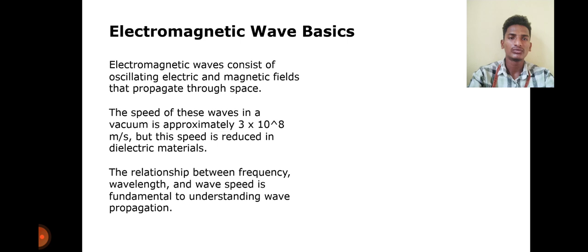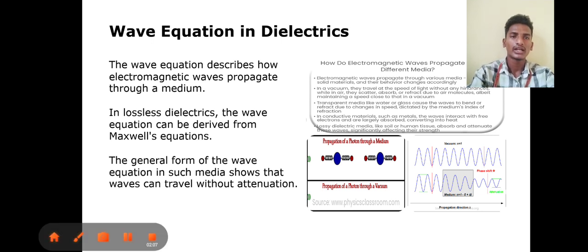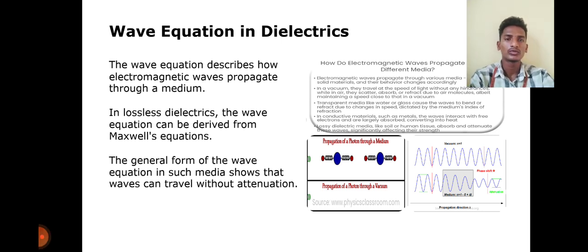The speed of these waves in a vacuum is approximately 3 times 10 to the power 8 meters per second. But the speed is reduced in dielectric materials. The relationship between frequency, wavelength and wave speed is fundamental to understanding wave propagation. Wave equations in dielectrics describe how electromagnetic waves propagate through a medium.